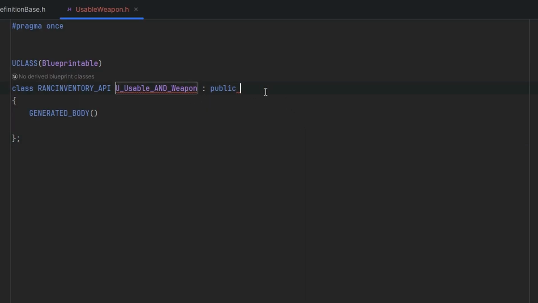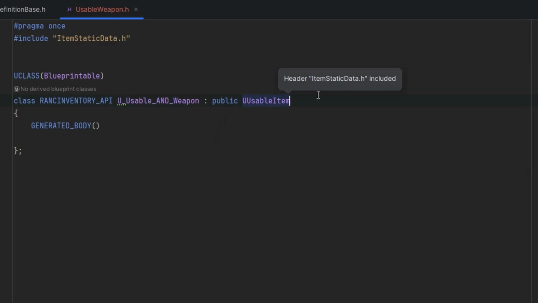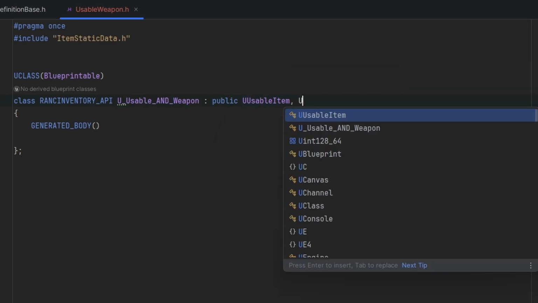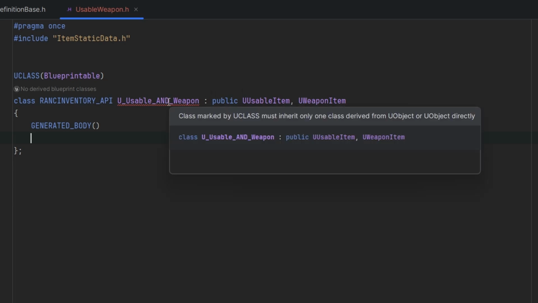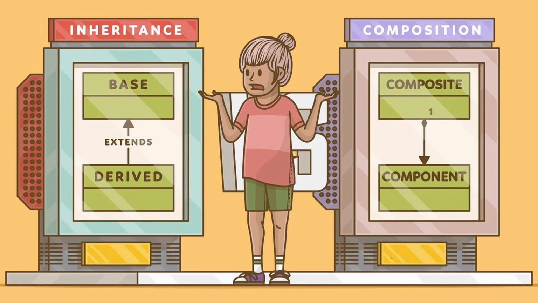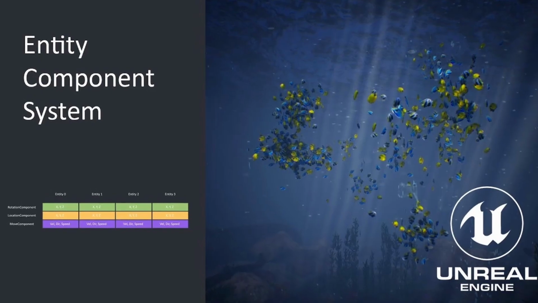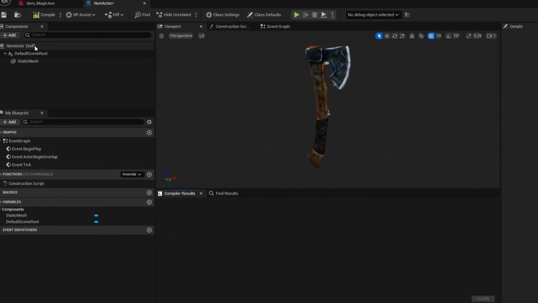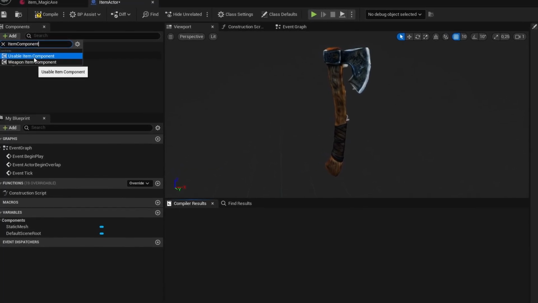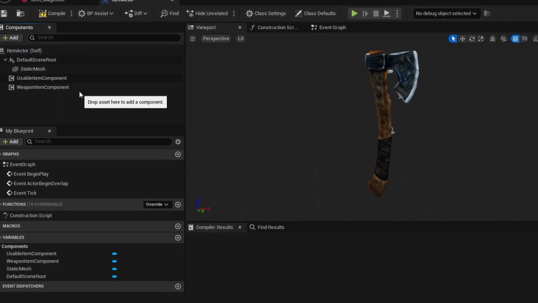But what if we want to have an item that is both a weapon and a usable item? We can't do multiple inheritance in Unreal Engine, and we definitely don't want to create a usable weapon item type with a bunch of duplicated code. This is a classic example of where inheritance fails, especially in game development, and it's why major game engines use some form of ECS, like Unreal Engine's actors and actor components. So in a typical Unreal Engine item system, we can have an item actor, and we can add both a usable component and a weapon component, and that way we have a usable weapon.